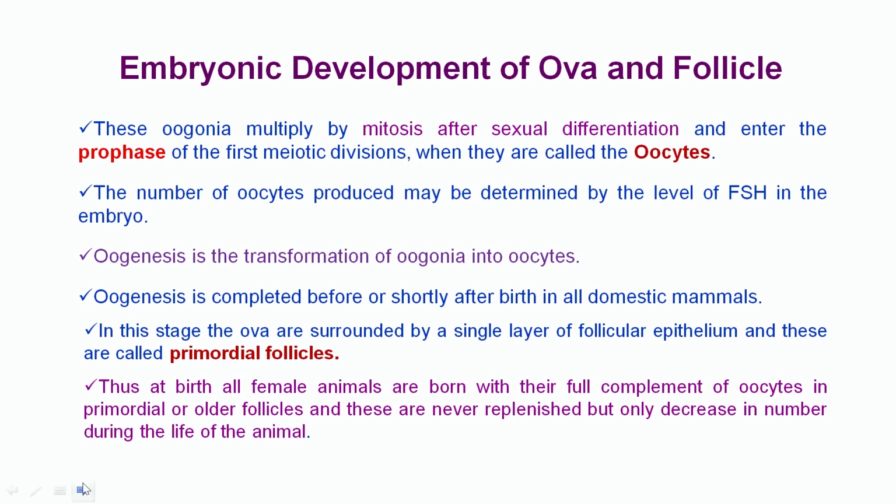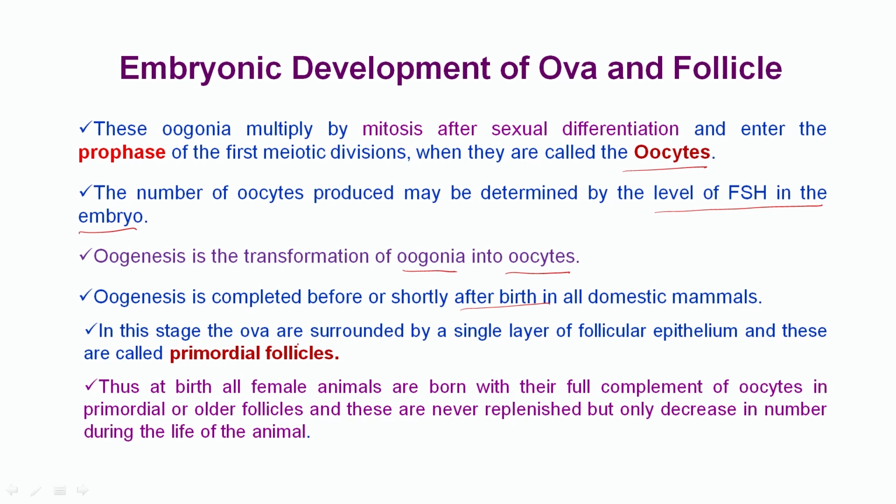These oogonia multiply by mitosis after the sexual differentiation and enter the prophase of the first meiotic division, when they are called oocytes. The number of oocytes produced may be determined by the level of FSH in the embryo. Oogenesis is the transformation of the oogonia into the oocytes. Oogenesis is completed before or shortly after birth in all domestic animals.